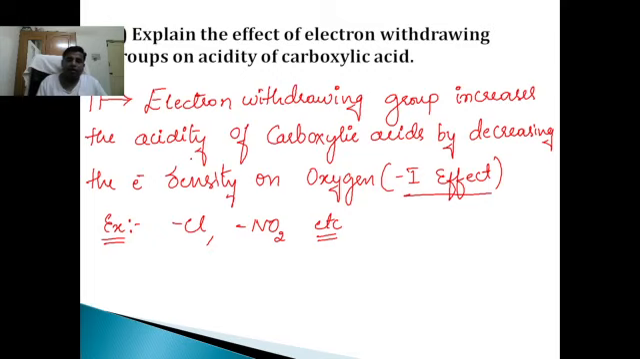Whereas an electron releasing group decreases the acidity, exactly the reverse. If they ask you to write for electron releasing group, it decreases the acidity of carboxylic acid by increasing the electron density on oxygen, that is by plus I effect. Make sure you learn this. Very important question. That's it. Clear? Next one.